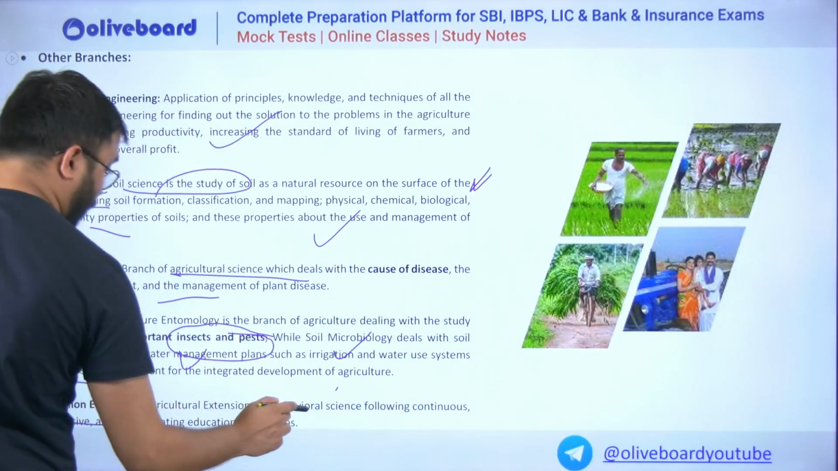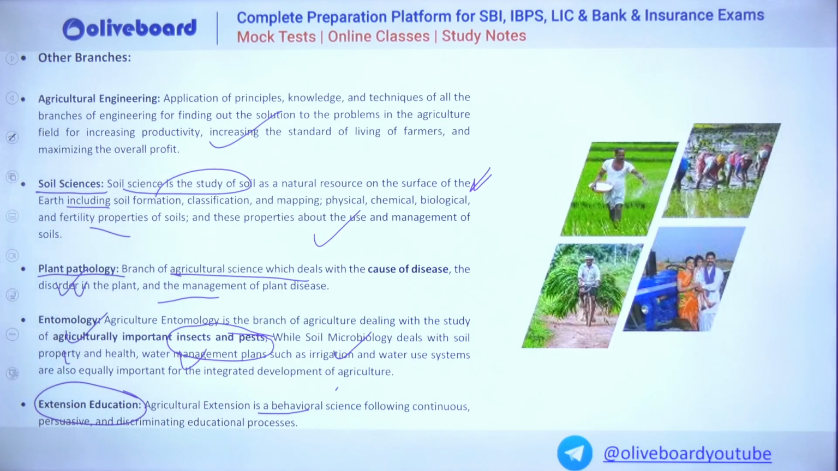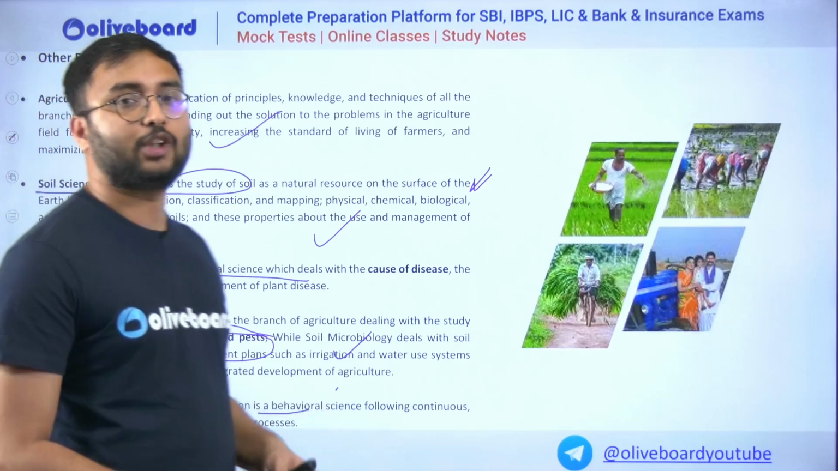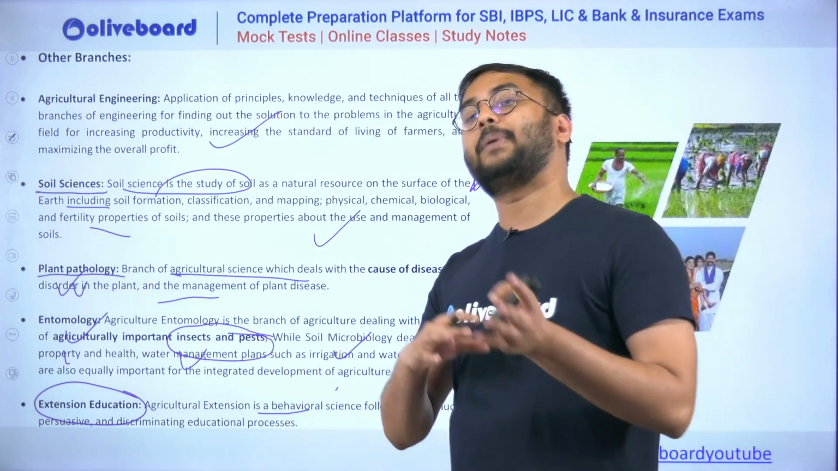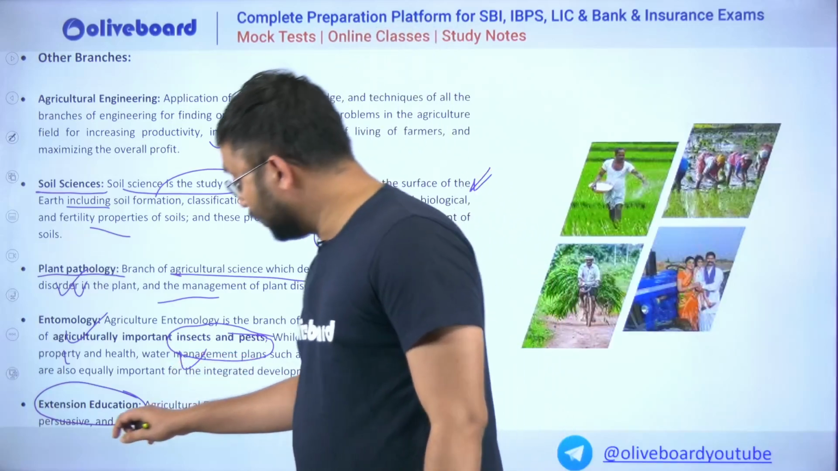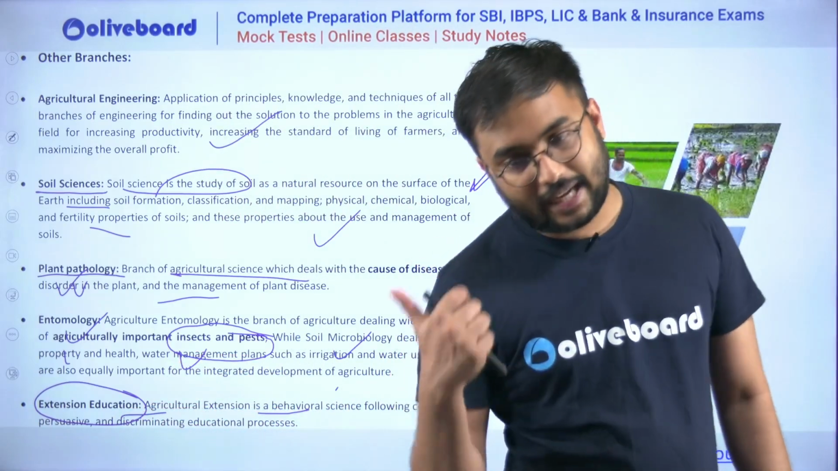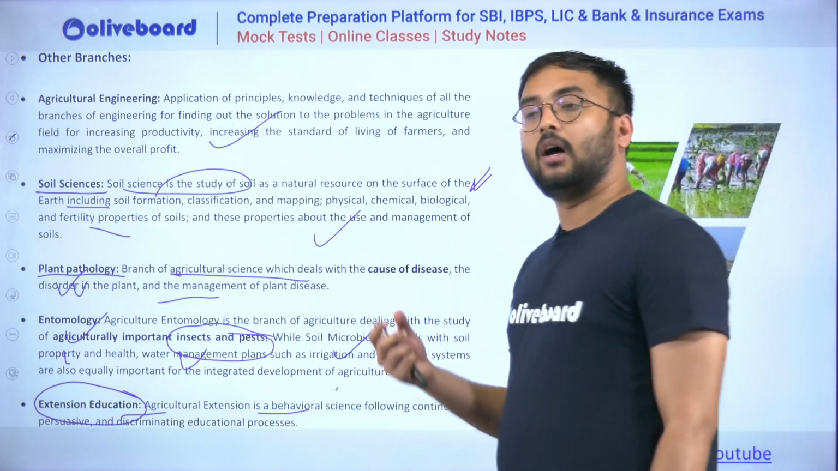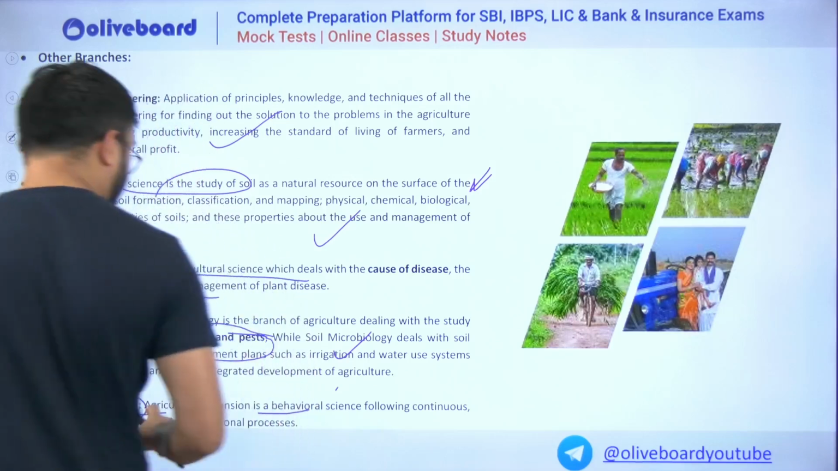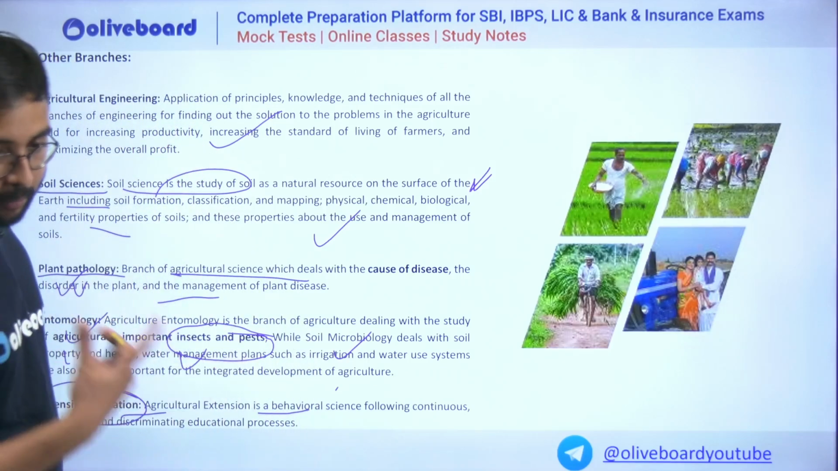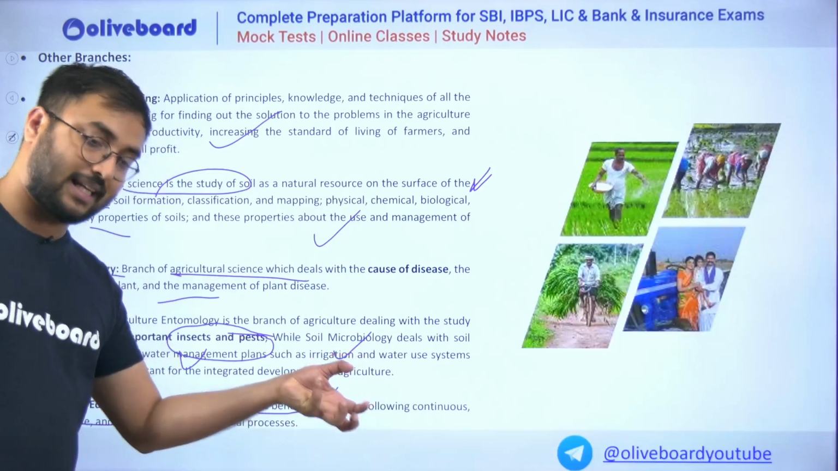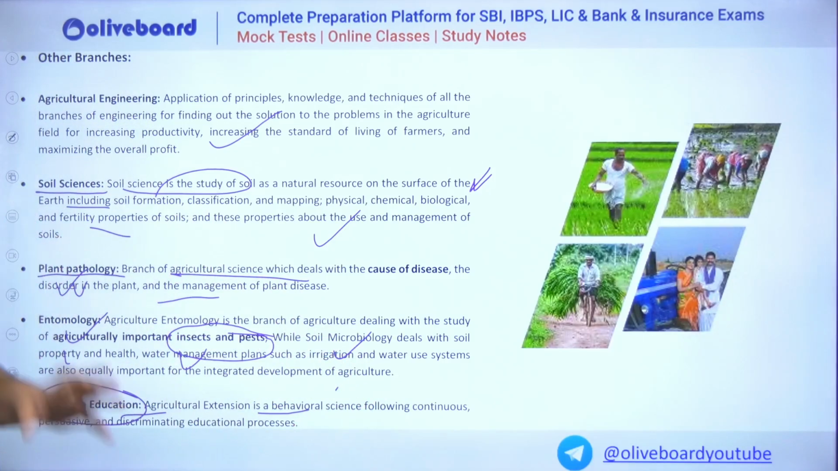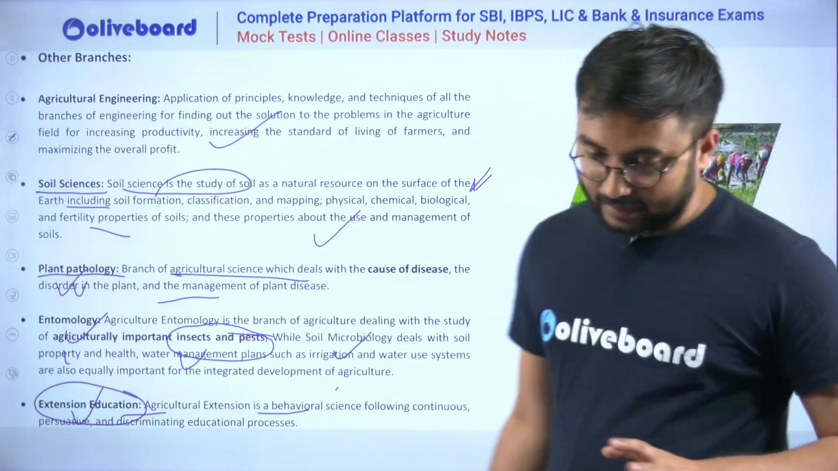Extension education, when we are talking about it, is a behavioral science. Extension education is nothing but application of theoretical knowledge, application of theory into practical knowledge. Agricultural extension education is when all the agricultural practices and theoretical knowledge from the books are practically applied in the field through demonstrations and experimentations, bringing the education out of closed walls and applying it on the field through practical demonstrations. That is called extension education. So these are all the branches of agriculture.